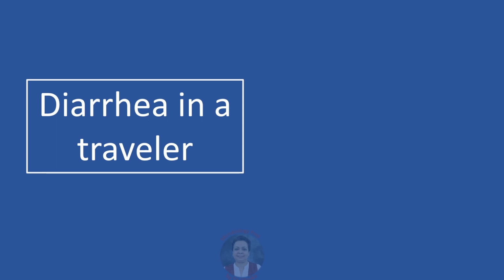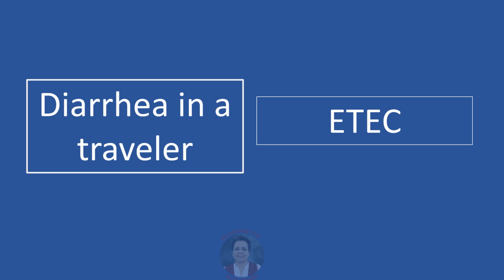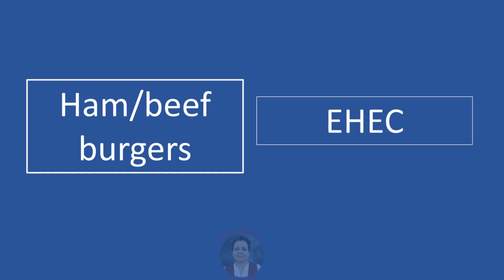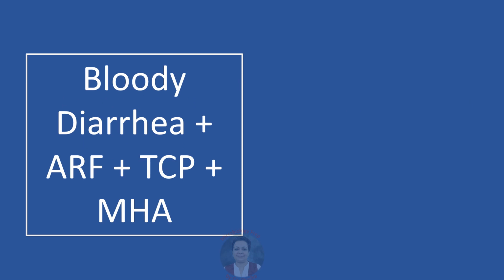Diarrhea in a traveler, that is traveler's diarrhea. First organism is enterotoxigenic E. coli, which produces the heat labile toxin and the heat stable toxin. Diarrhea following the ingestion of hamburgers or beef burgers, the organism likely is enterohemorrhagic E. coli. Bloody diarrhea associated with or complicated by acute renal failure, thrombocytopenia, and microangiopathic hemolytic anemia. That is diarrhea associated with hemolytic uremic syndrome.